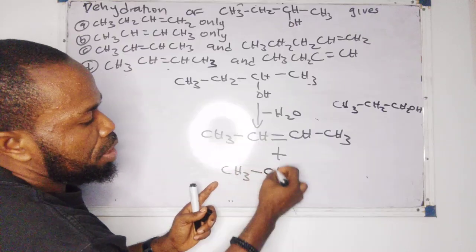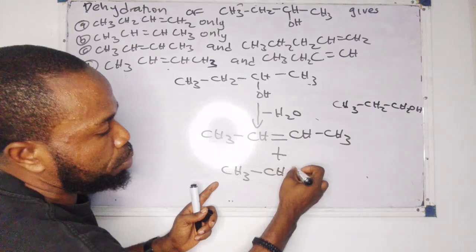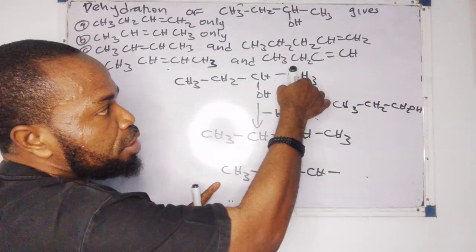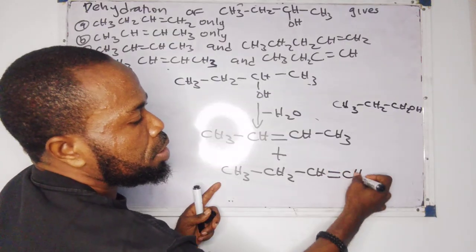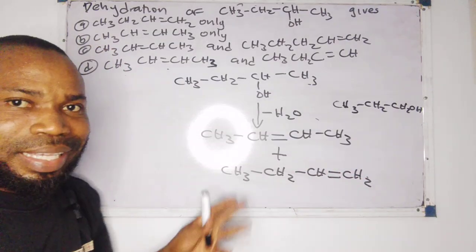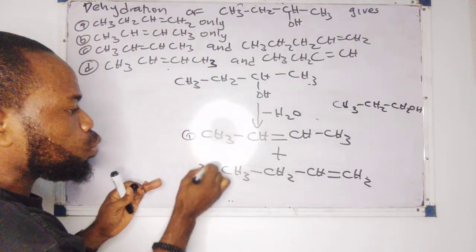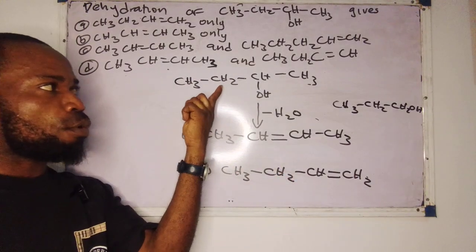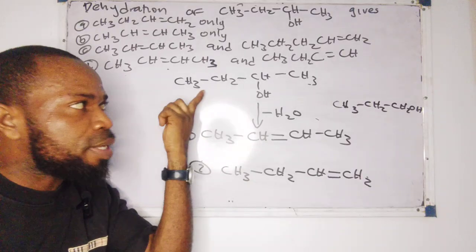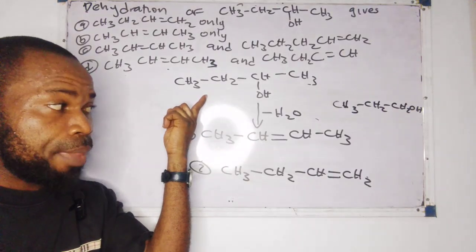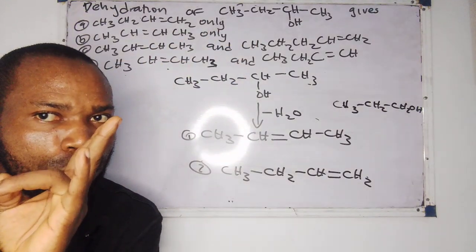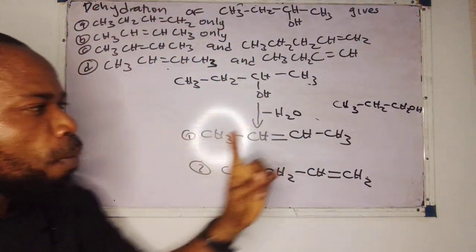CH3, CH2, OH removed from there, then CH, the OH already gone. Then, if I remove the hydrogen from here, double bond, CH2. These are the two products that can be formed from the dehydration of this particular alkanol. So, if it's secondary, we are going to form two products. If it's primary, we're going to form only one.